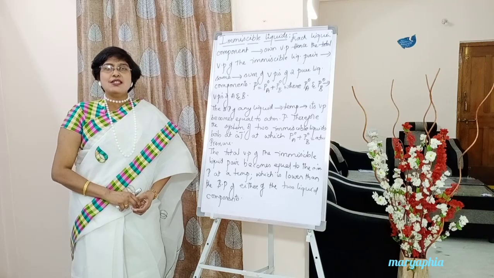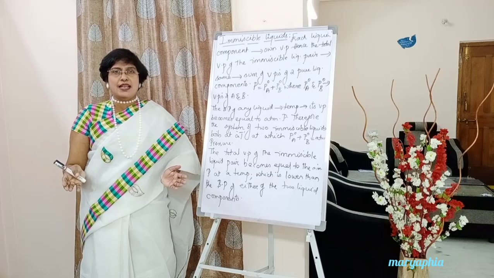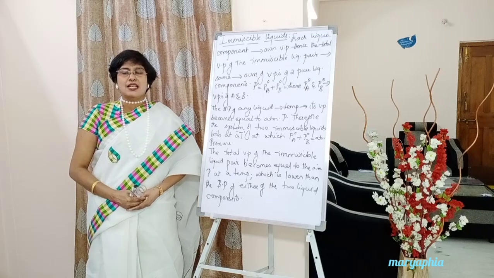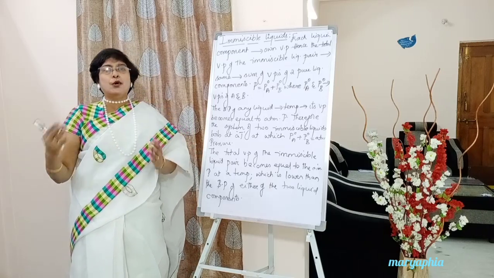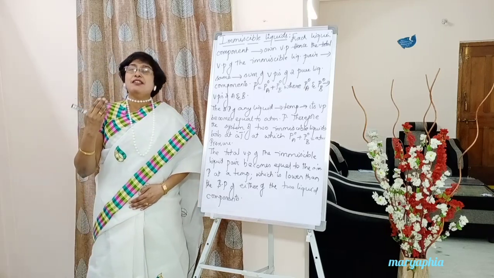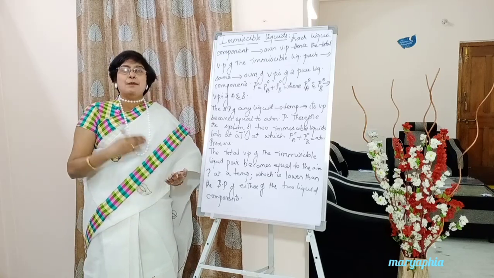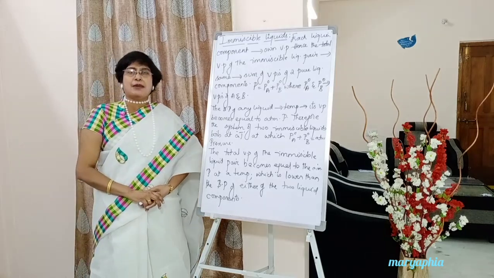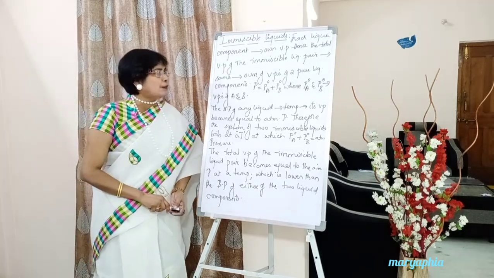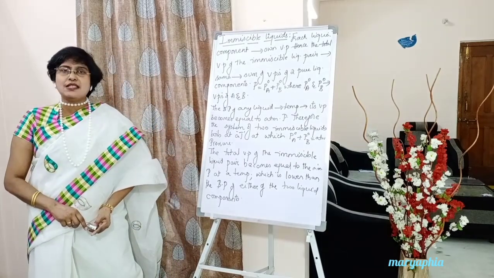Okay students, understood? Suppose we take two liquid components A and B, which are not at all mixing with one another. A has its own vapor pressure, B has its own vapor pressure. So if you want to know the vapor pressure of both A and B, then you should add the vapor pressure of A plus the vapor pressure of B. Suppose we denote the vapor pressure of A as P naught A and the vapor pressure of B as P naught B, then P naught A plus P naught B gives us the total vapor pressure of the immiscible liquid pair. So that's what I have given: P is equal to P naught A plus P naught B, where P naught A and P naught B are the vapor pressures of A and B. Hope you understood the first sentence.